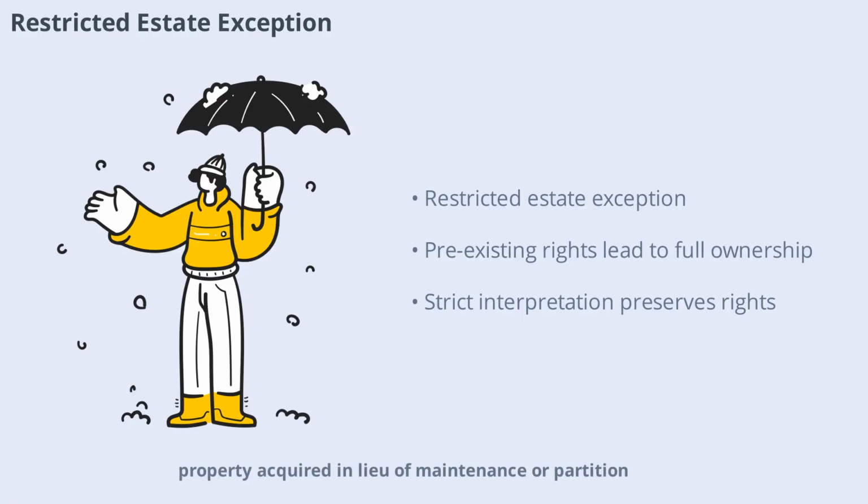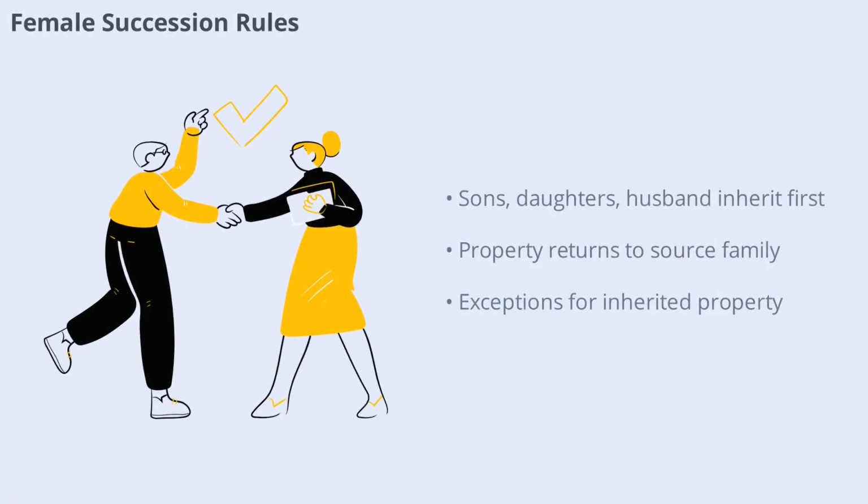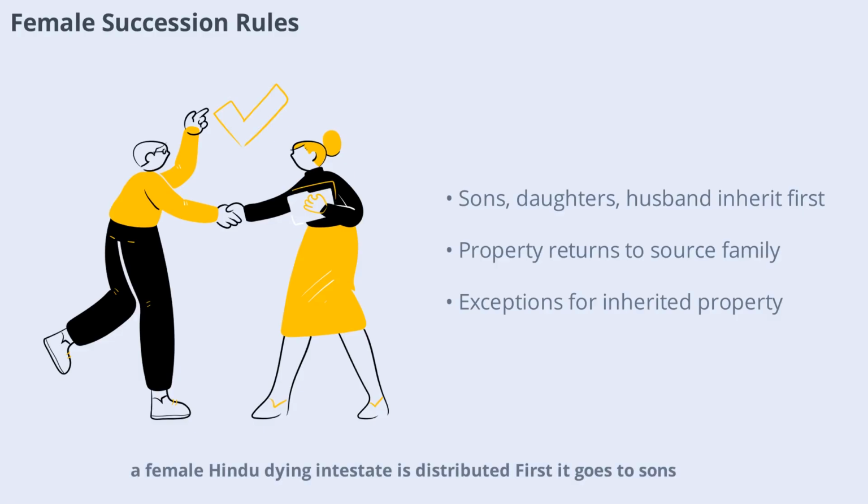However, property acquired in lieu of maintenance or partition based on pre-existing rights is not restricted. The Supreme Court has interpreted this exception strictly to preserve women's rights. Section 15 outlines how property of a female Hindu dying intestate is distributed.